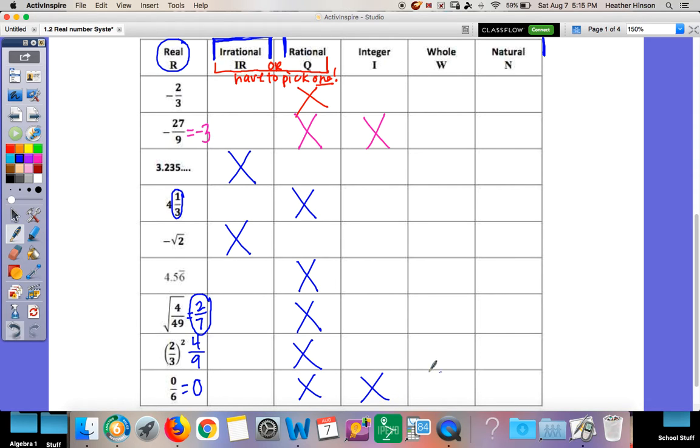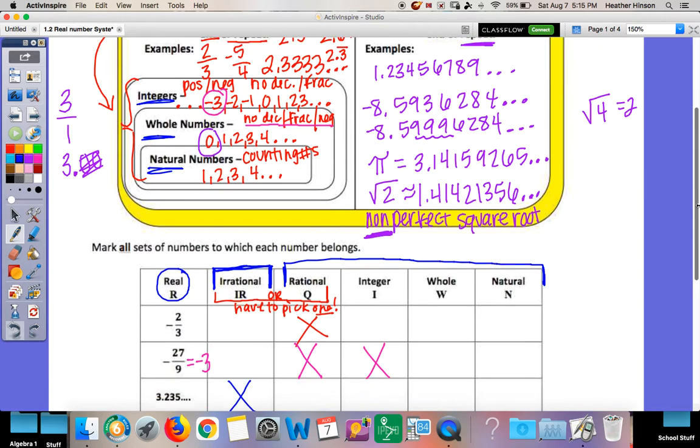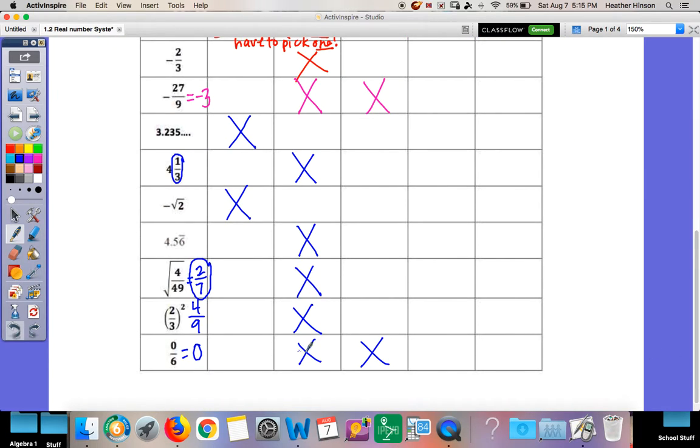So let's keep going. Is it a whole number? We haven't seen whole in a second. Whole numbers had no decimals, no fractions, and no negatives. Does this have a decimal, fraction, or a negative? No. So this is a whole number. Remember I told you whole numbers, you could have a whole lot of nothing. That's what 0 is. It's a whole lot of nothing.